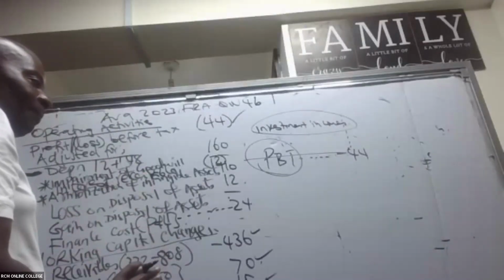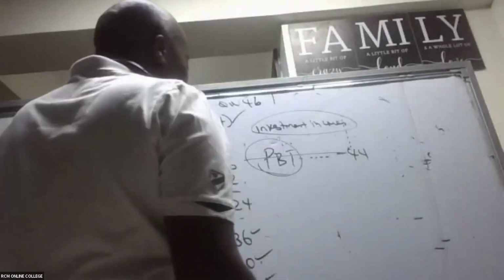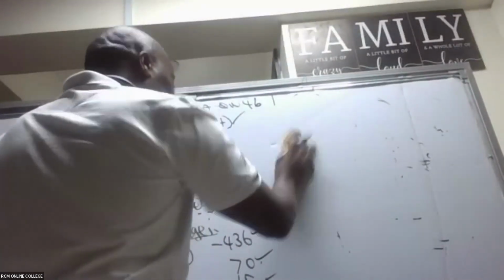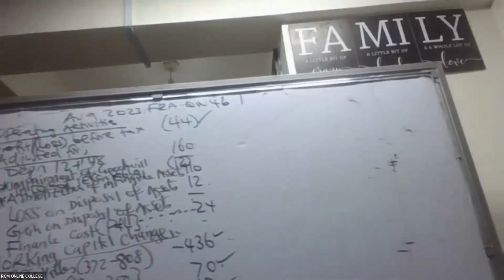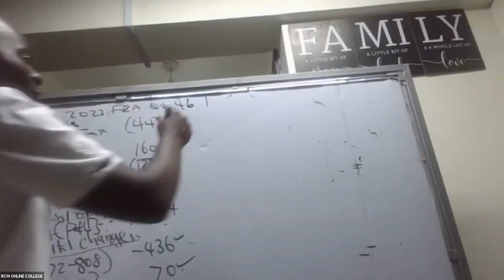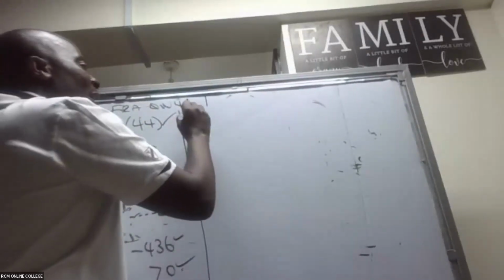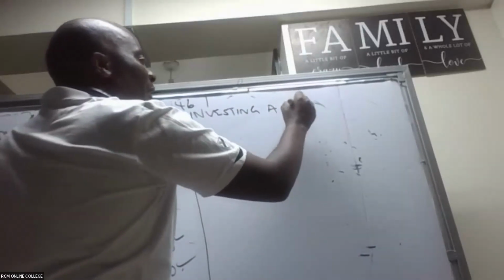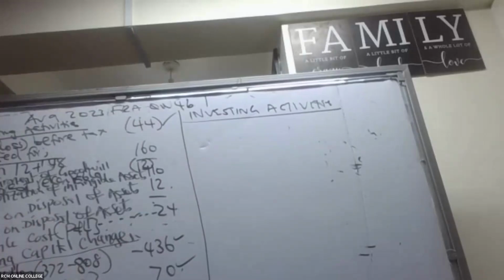Ladies and gentlemen, after you do that, don't give me any additions. First of all, go straight away to the other section of our cash flow statement. Now we are looking at investing activities. There are not many, there are very few investing activities.